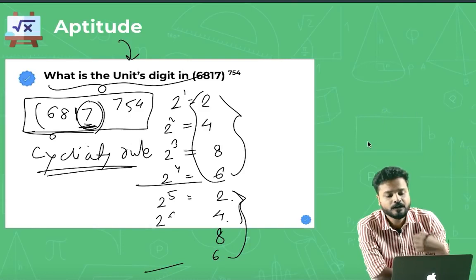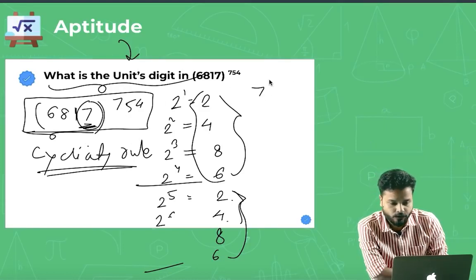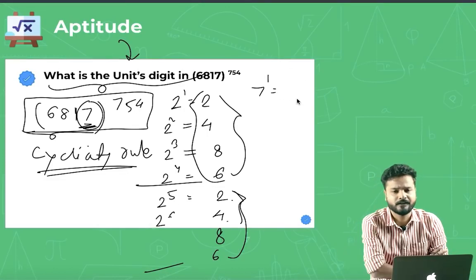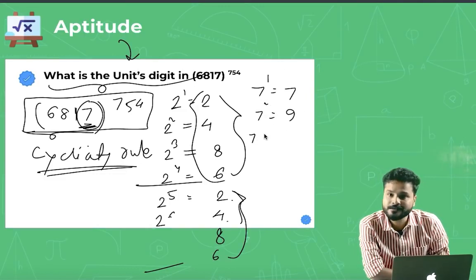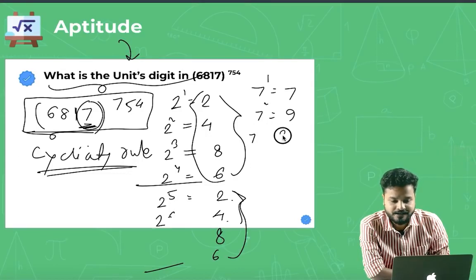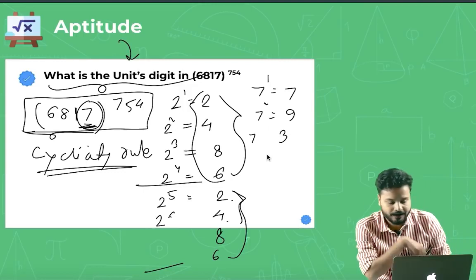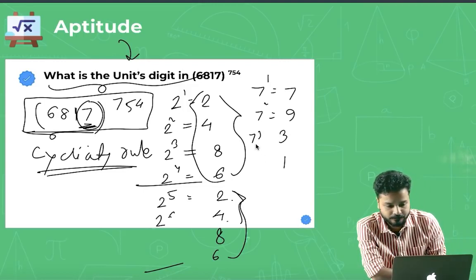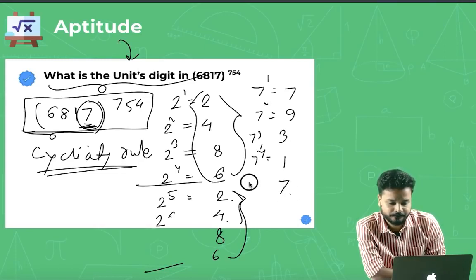That is 7 here. So now let's talk about the cyclicity of 7. What is 7 power 1? You can find the cyclicity for anything, right? 7 power 1 is 7. 7 square is 49, so the last digit is 9. 7 cube is 343, so the last digit is 3. 7 power 4 is 2401, so the last digit is 1. Again 7 power 5, the last digit would be 7. So it has again started repeating. So the cyclicity for 7 is 4.